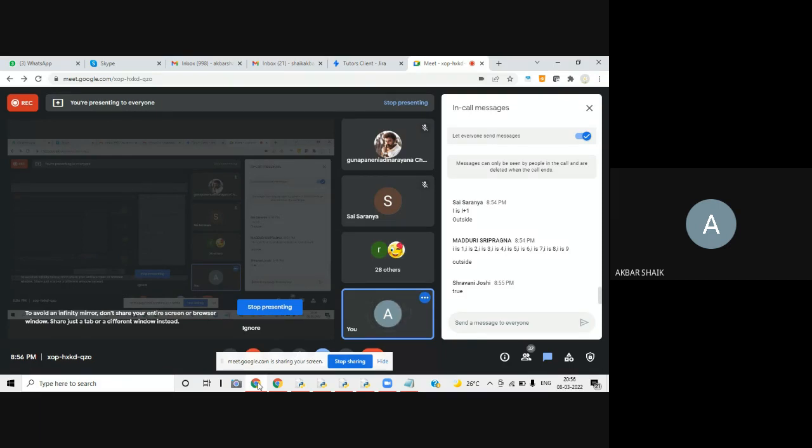Yes. Sri Prajna has given the correct output. Remaining students, did all of you understand or not? So what is while doing? If the condition becomes true, it executes the statements in the block. If the condition becomes false, it does not.